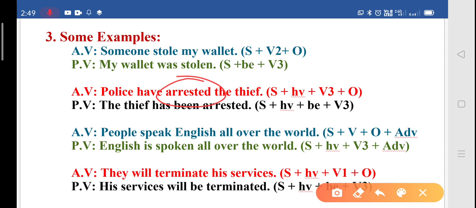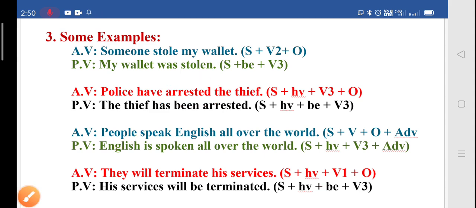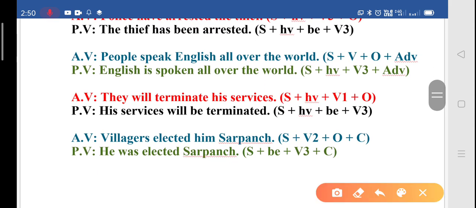Moving to next: people speak English all over the world. When we change it into passive, English is spoken all over the world by the people is no more required in passive. The reason being we know that only human beings speak languages. So what is the use of using people? And it's a very big and great number also. Next sentence is: they will terminate his services. So his services will be terminated.